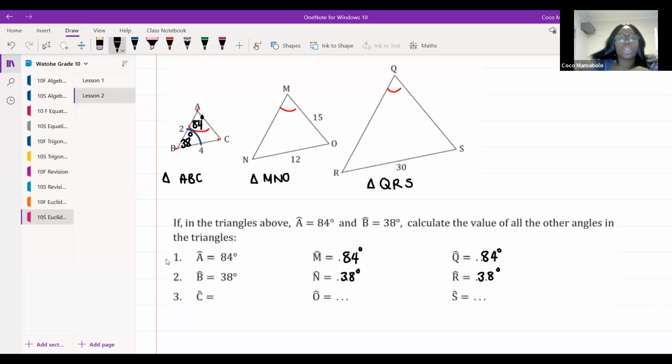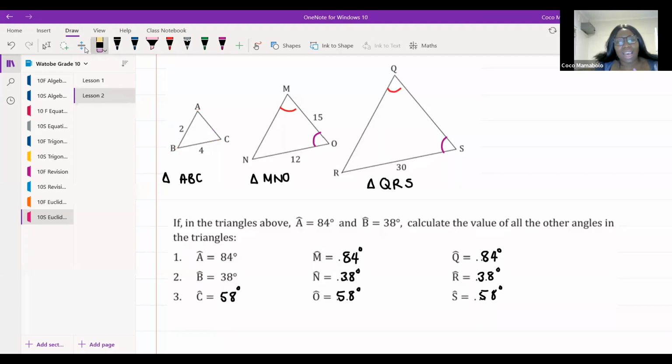I want you guys to tell me what is angle C equal to. I know you guys can all figure it out. We know how to do this. You can tell me what angle C is equal to. That's it. Beautiful. Angles in a triangle. 58 degrees. Good. It's not rocket science, guys. It's never going to be rocket science. So those are our angles, and our angles are equal.